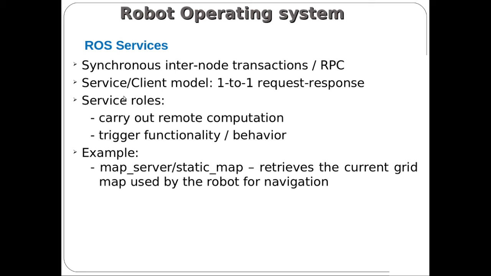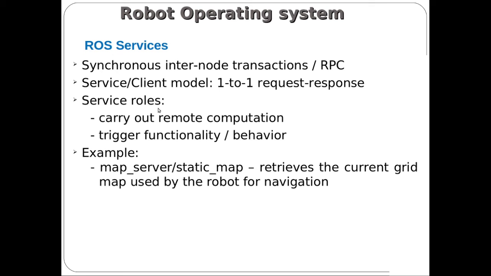If you want to use camera information, say to detect a particular object in a robotic application, we need only one image. We don't require continuous images, since that would use more bandwidth and more space in our memory.